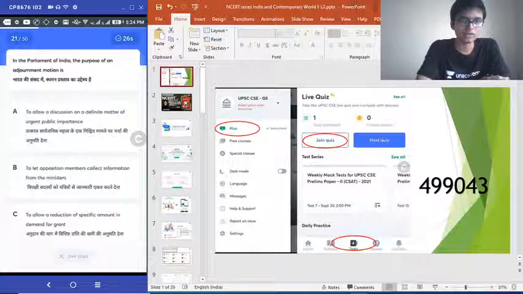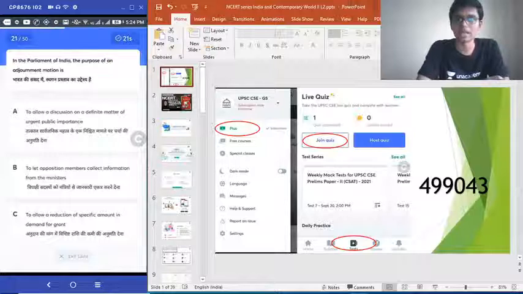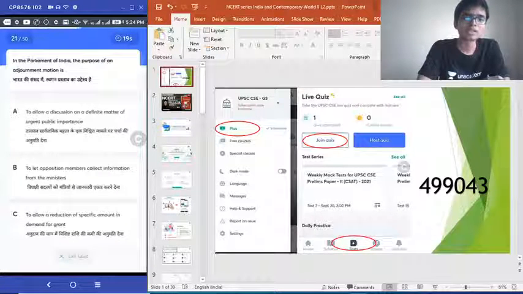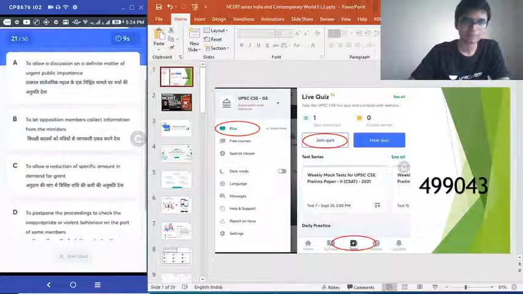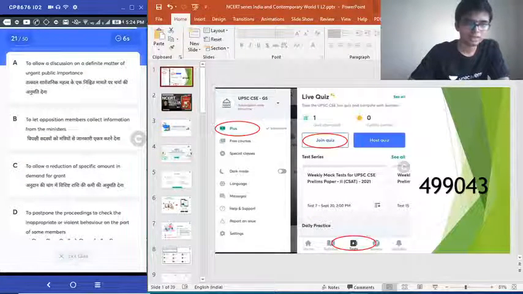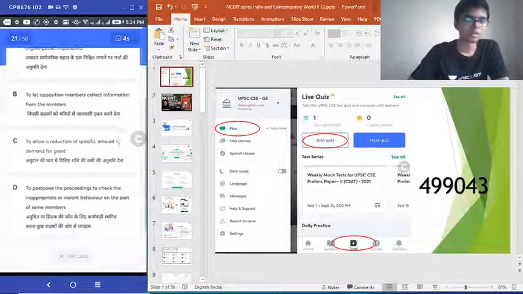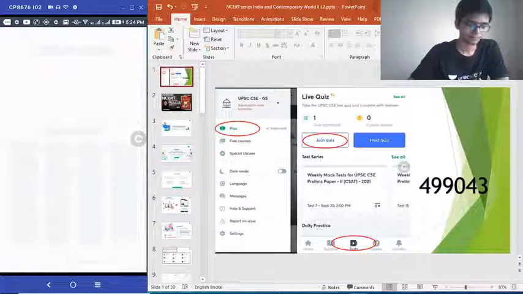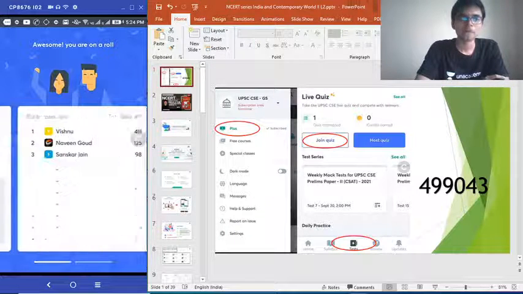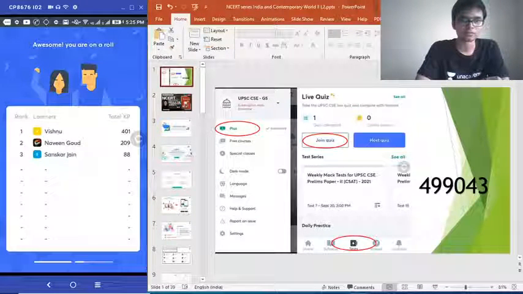Question number 21. In the Parliament of India, the purpose of an adjournment motion is dash. Option A. To allow a discussion on a definite matter of urgent public importance. B. To let opposition members collect information from the ministers. Option C. To allow a reduction of specific amount in demand of grant. And option D. To postpone the proceedings to check the inappropriate or violent behavior on the part of some members. Correct answer option A. 33% getting it. Very good.